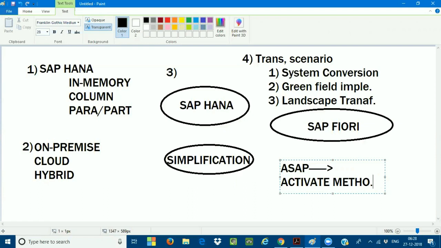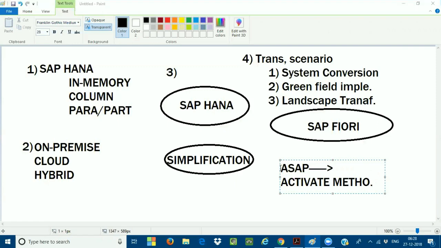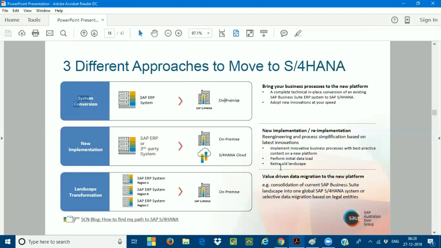So we have to use the methodology and the roadmap. The roadmap contains the different phases: how to start the project and how to end the project, and in each and every phase, what activities we have to perform. So we need to follow such a roadmap with the different phases.